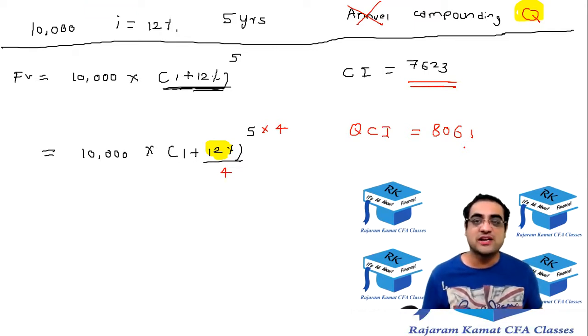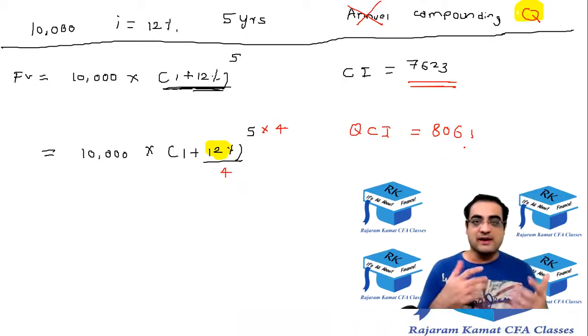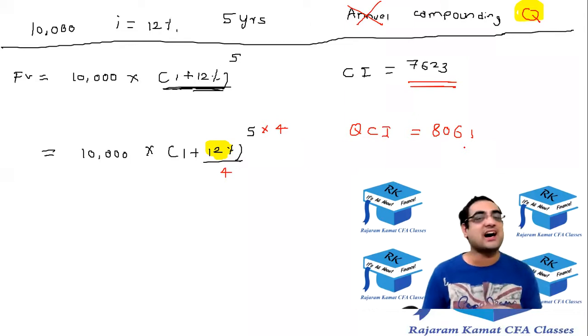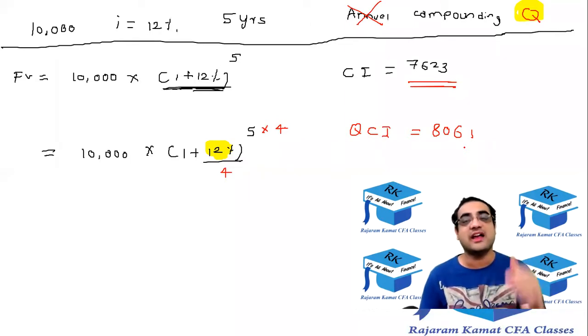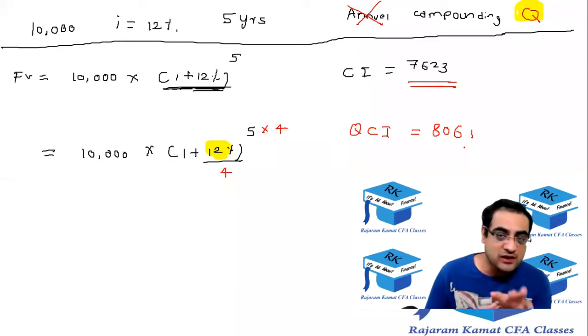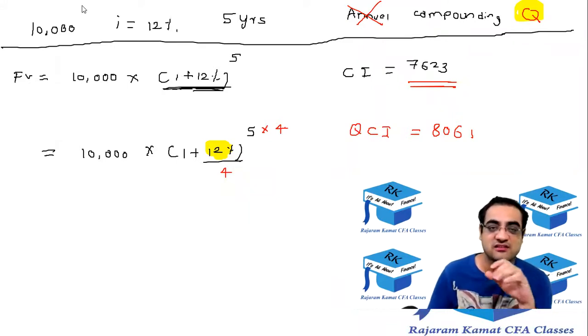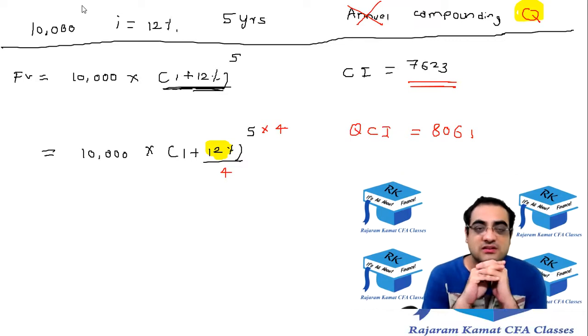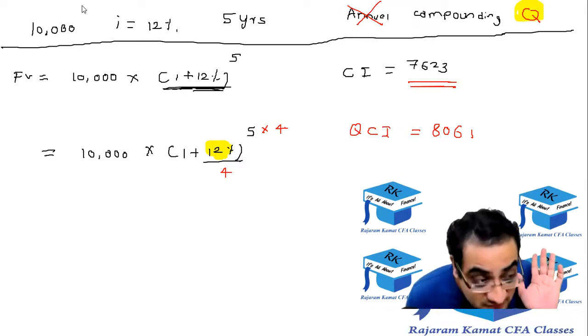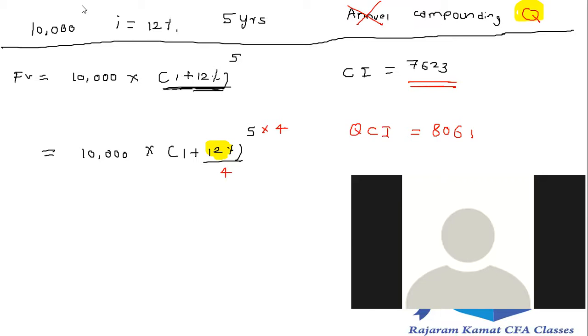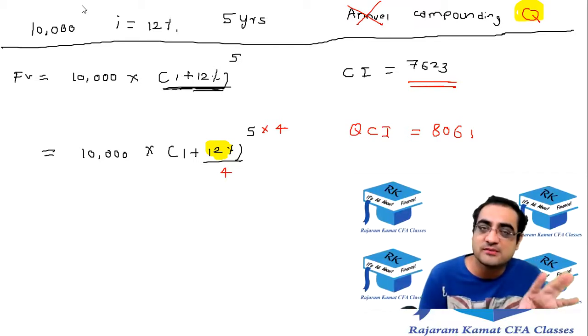How many of you got that 8061 on your own, after I told you the formula to divide R by 4 and multiply N by 4? Please let me know in the poll. If you are marking the last option, that it's still not understood, please raise your hand and I'll enable your audio. Yes, Jinal, let me know. Did you get the revised formula, that R is divided by 4 and N is multiplied by 4?